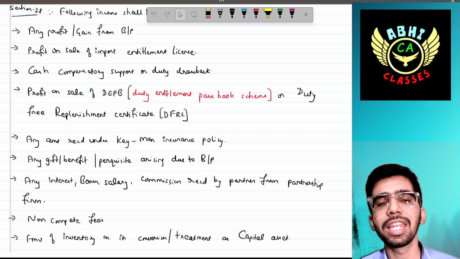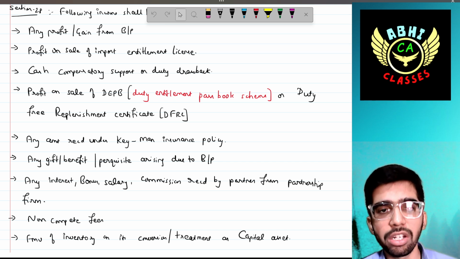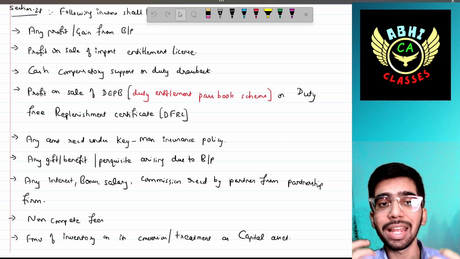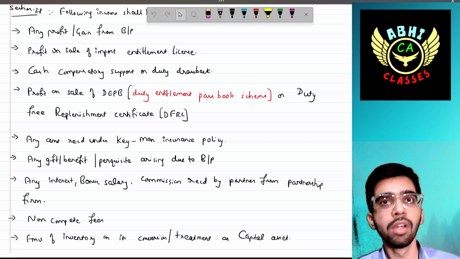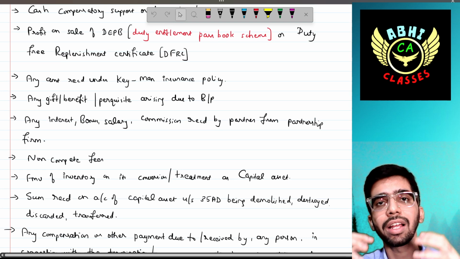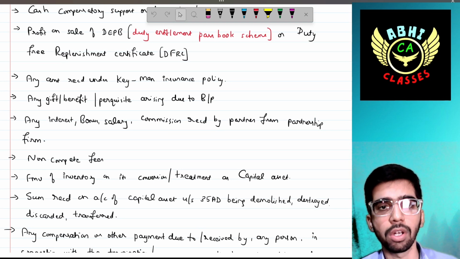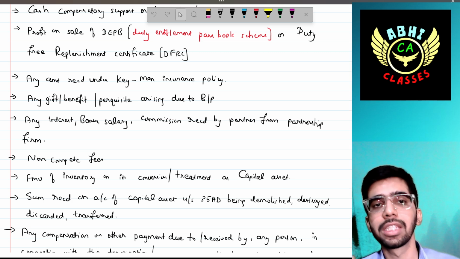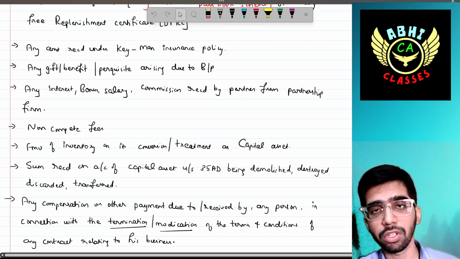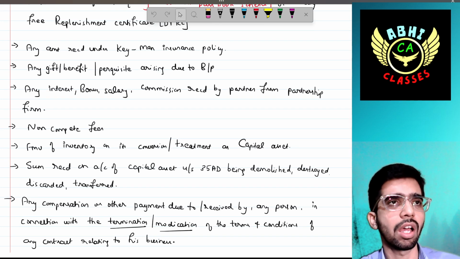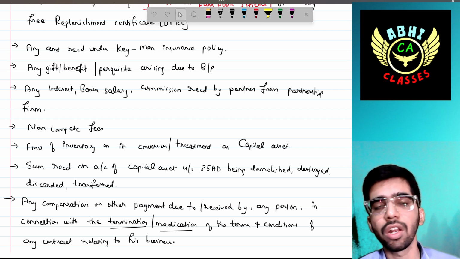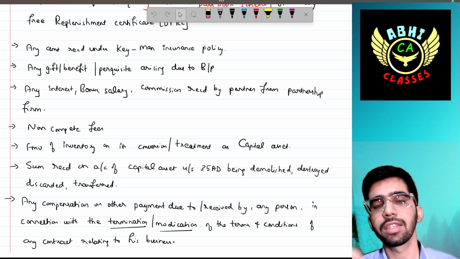Next, profit on sale of DEPB, that is duty entitlement passbook scheme, or duty free replenishment certificate, DFRC in short. And any amount received under keyman insurance policies. If you receive any lump sum amount under a keyman insurance policy, then that also is to be treated under PGBP. Then any gift or benefits or perquisites arising due to the business or profession. If you are running any business and you receive any gift or any benefit or perquisites from one of the customers or any of the sellers or vendors, then that also is to be treated as PGBP.